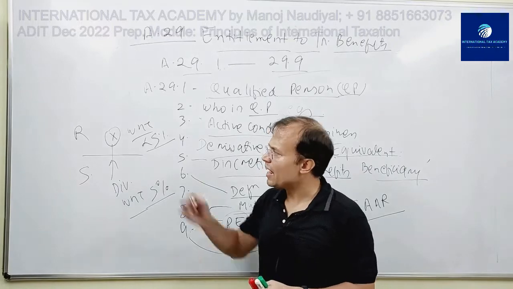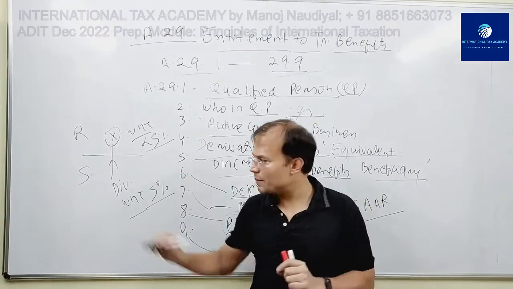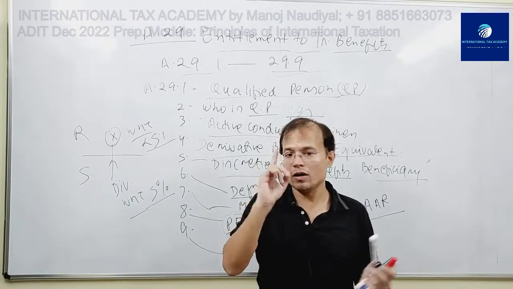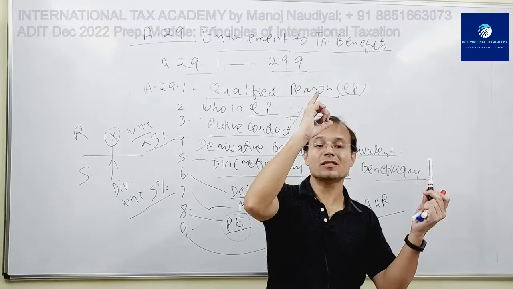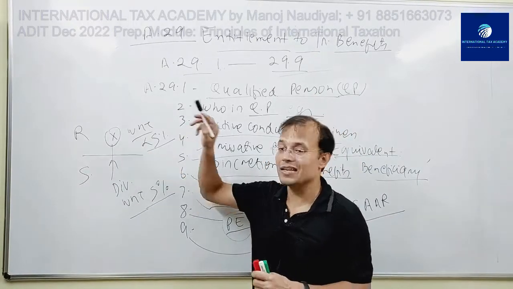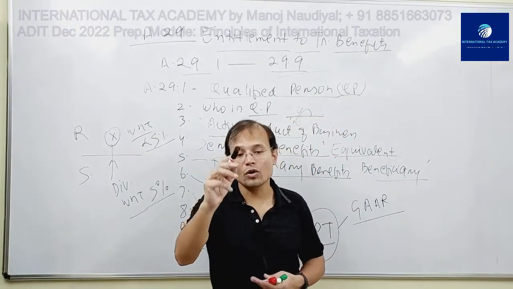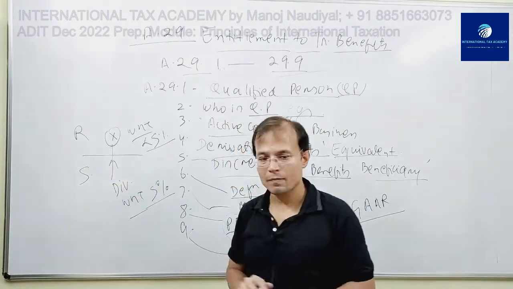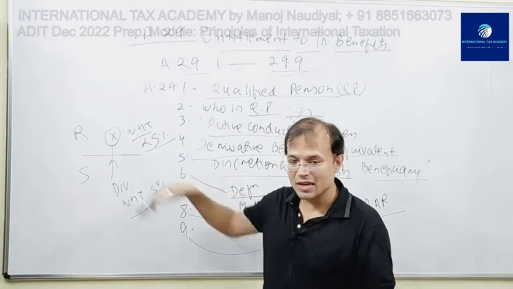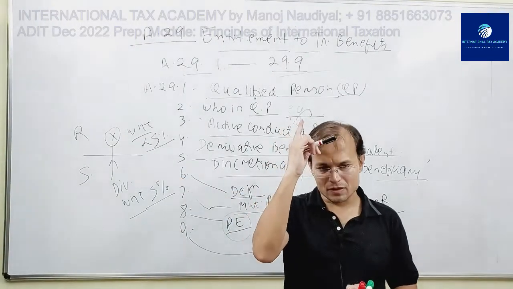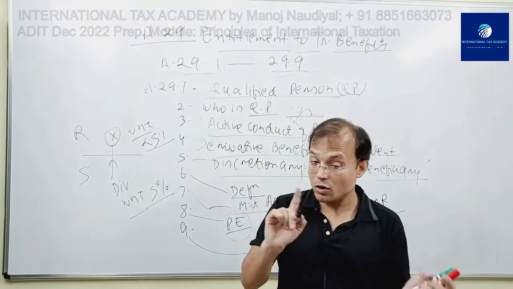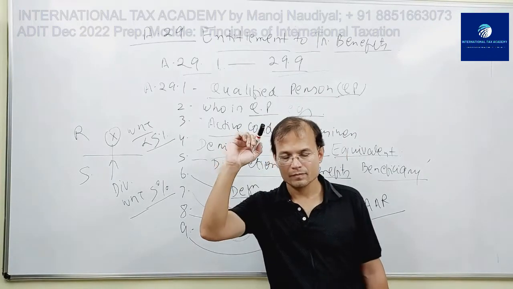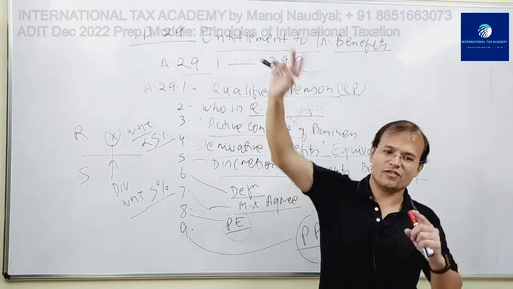when X was implementing this arrangement in my state, one of the principal purposes that X had in his mind was that I want to get a treaty benefit of the RS treaty. Principal means chief, main.